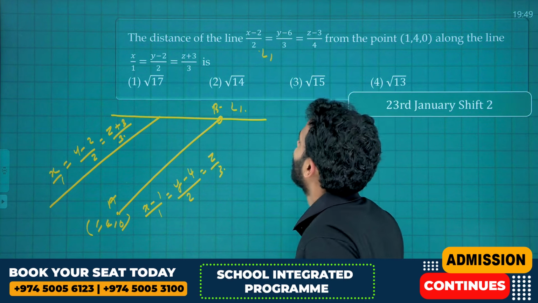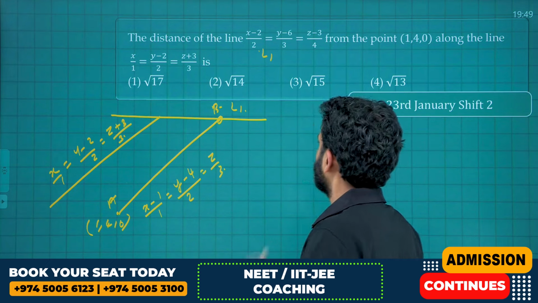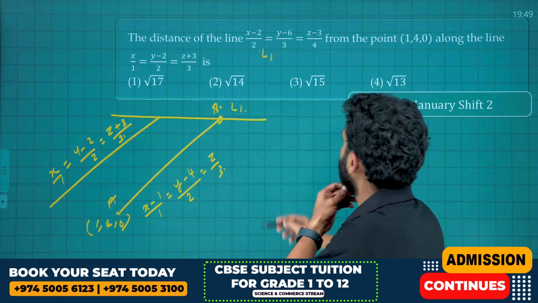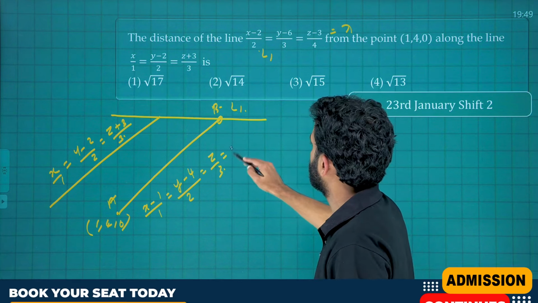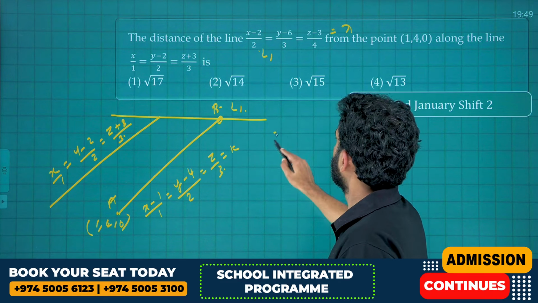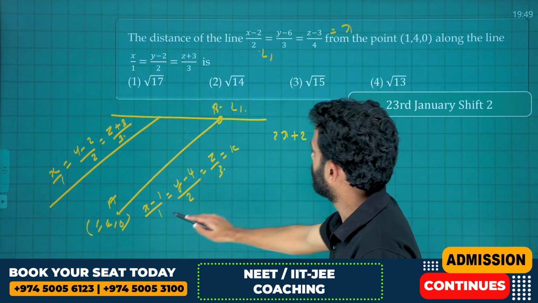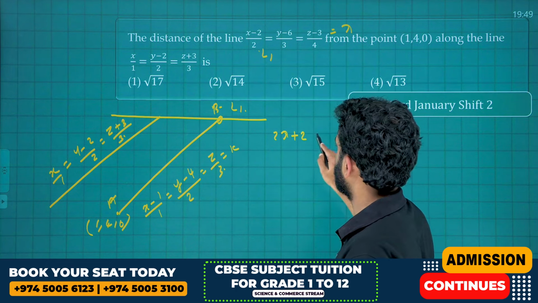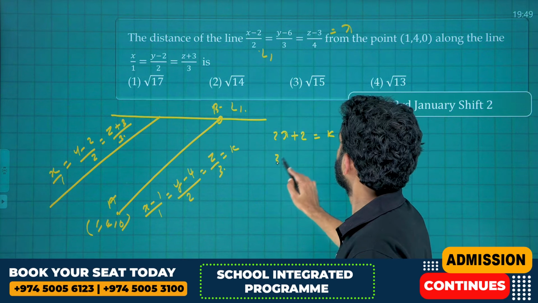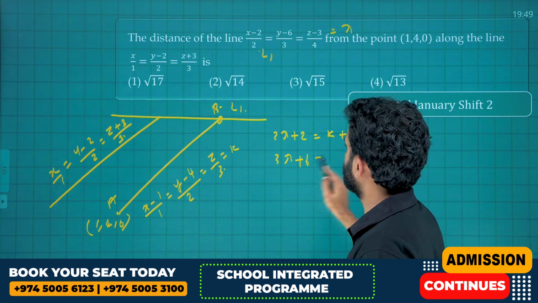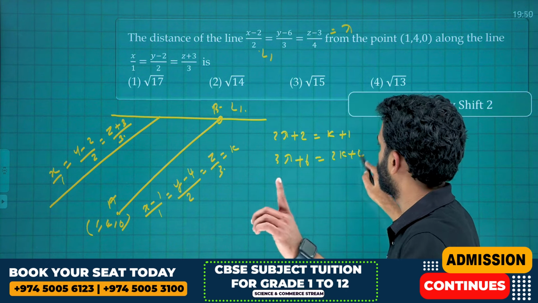Any point on L1, we can try to solve it here. That is, in L1, this is equal to lambda and this is equal to k. Therefore, it becomes 2 lambda plus 2, which is equal to k plus 1. Next will be 3 lambda plus 6, which is equal to 2k plus 4, right?